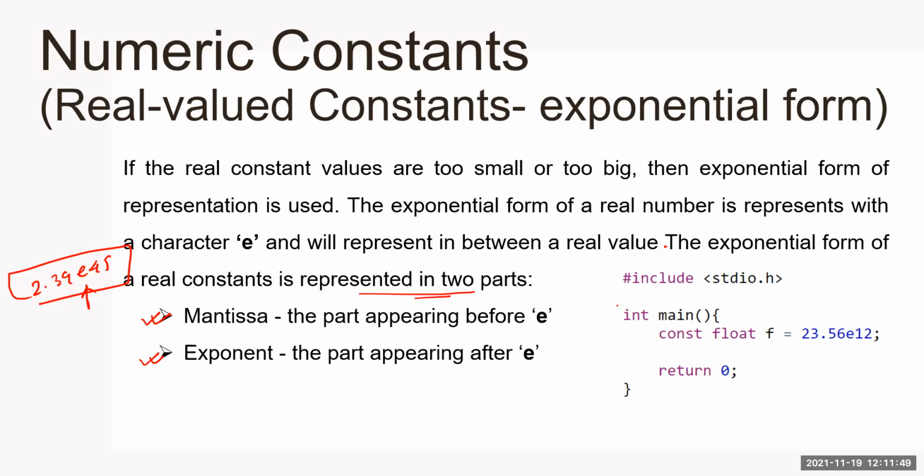Here you can see in this particular example, I have declared a float f, whose property is read only, and I have assigned a floating point constant to it. Now in this constant there is an e, so it is in exponential form. And what is the mantissa? The part appearing before e. So yes, this part is the mantissa.